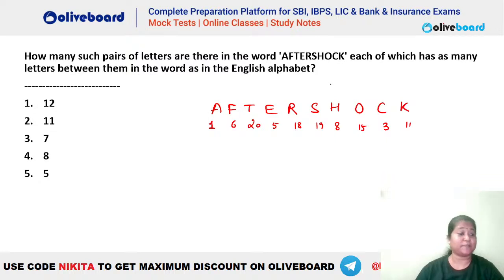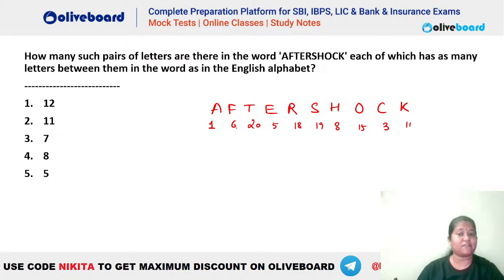Chalo, let's count the pairs, right? So this question, what is the meaning of this question? This generally comes as a single question. You have to tell how many such alphabets are there which have the same number of characters in this particular word between them as they have in the alphabetical series. Like let's say if we talk about A, that is the first alphabet. Do we have any pair with A here? Let's calculate. 1, 2, 3, 4, 5, 6, 7, 8, 9, 10. No, we do not have with A.